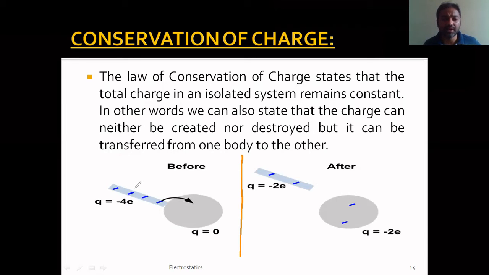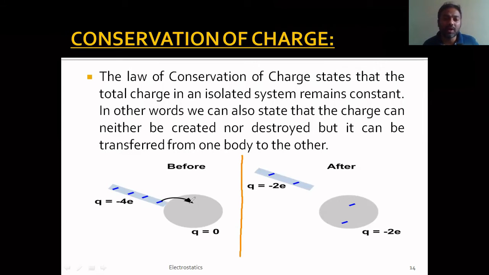For convenience, let us assume that these minus symbols are electrons here. Since four minus symbols are here, the charge present on this rod is taken as minus 4e. So this is before applying friction or any contact, whatever you want to say. Let us say friction.